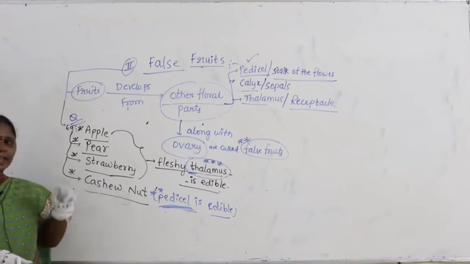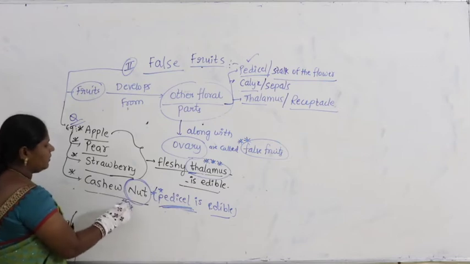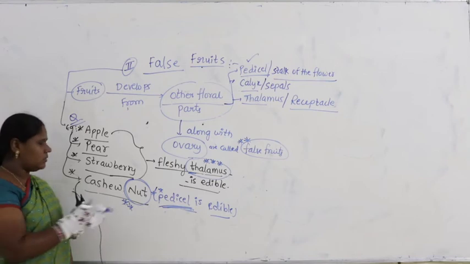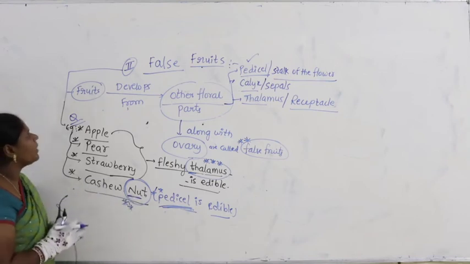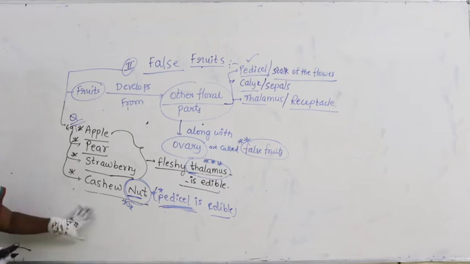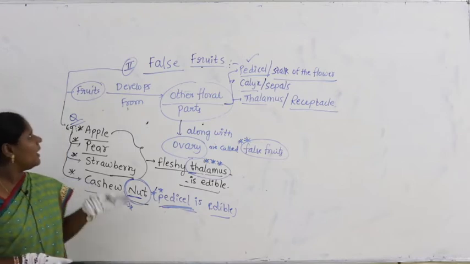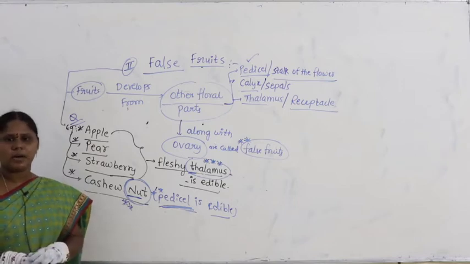And here the type of fruit is nothing but nut. Try to remember this, because we are going to discuss this nut again in types of fruits. Nut also is a type of fruit that we will discuss later. Now these are what we call false fruits. Now we completed all three categories: true fruits, false fruits, and parthenocarpic fruits.